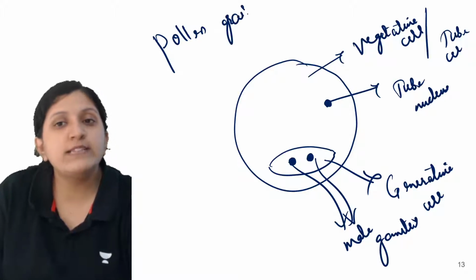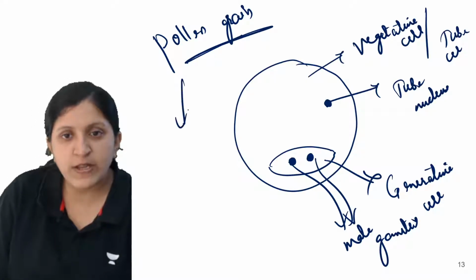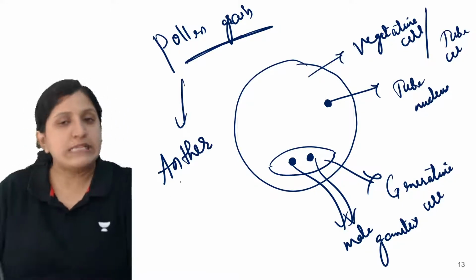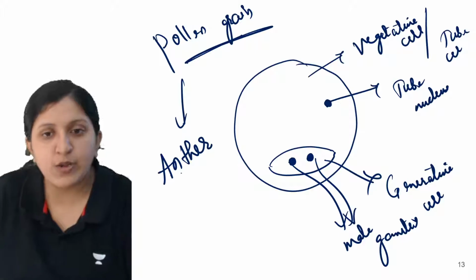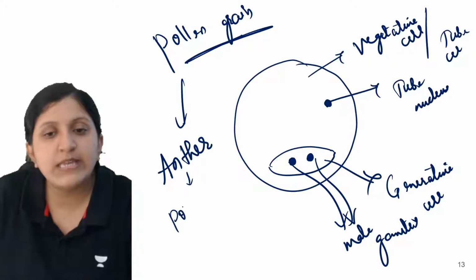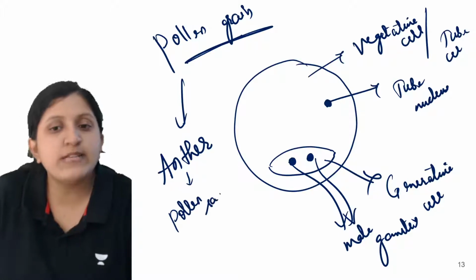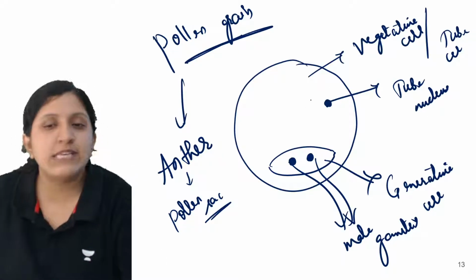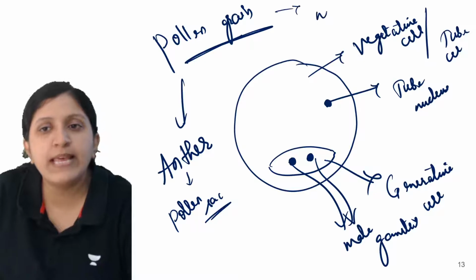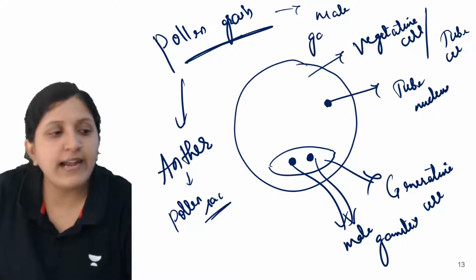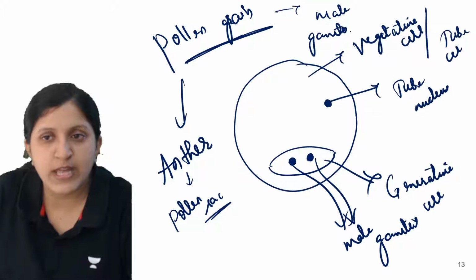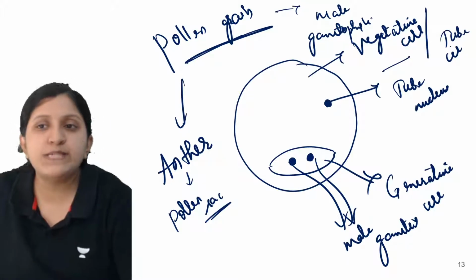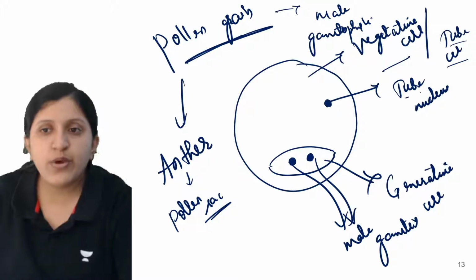Pollen grains are produced by what? The pollen grains are produced by the anther. Inside the anther the pollen grains are produced within the pollen sacs. These pollen sacs are nothing but pollen bags, and within them you can see a pollen grain, which is a male gametophyte, and that contains these male gametes. There is a vegetative cell, then there is the tube cell, and this one is the tube nucleus.